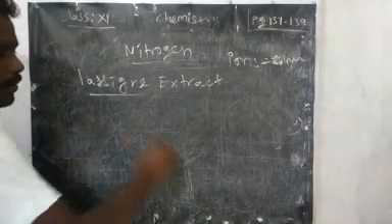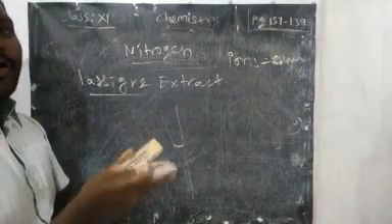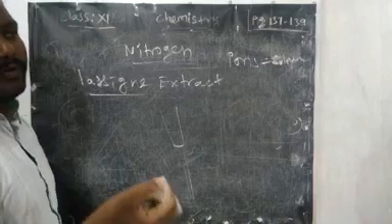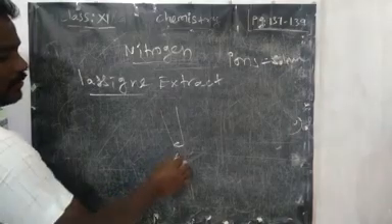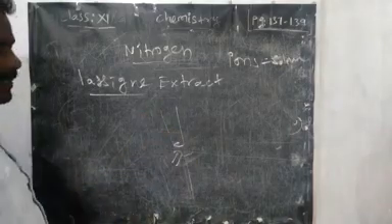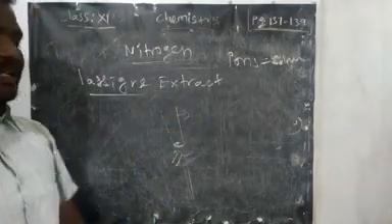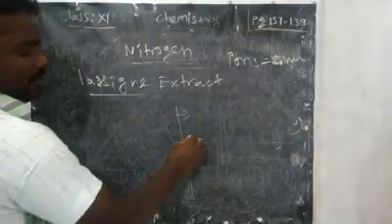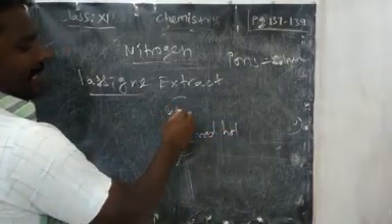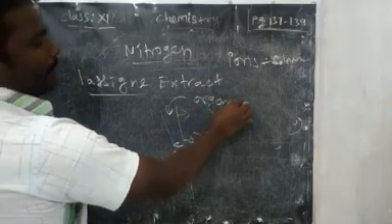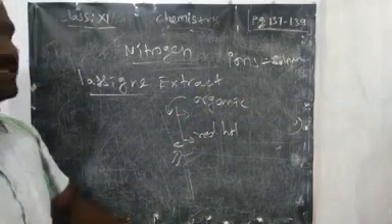How will you prepare it? You have to take a piece of sodium with folded filter paper, because if you keep it bare, it will catch fire with oxygen. Then the sodium is taken and we have to heat it until it becomes red hot. We have to take a fusion tube, that means a small test tube. After it becomes red hot, you have to add the organic compound. Again, if you heat, it becomes globule-like and shining.